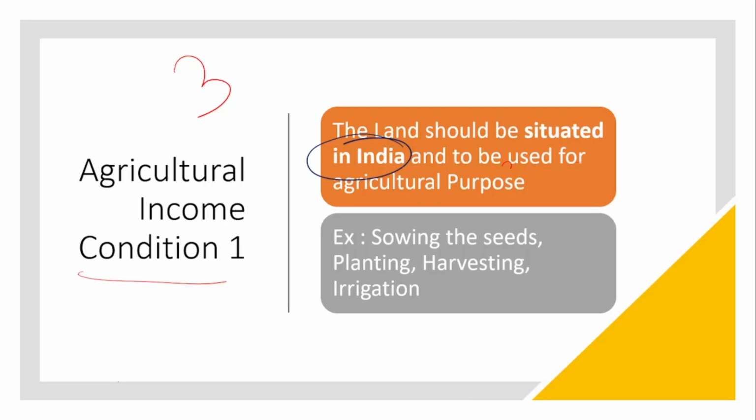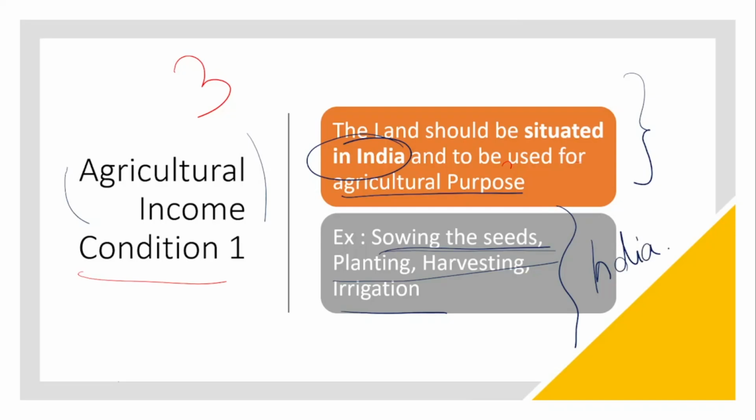Then whatever land is situated in India should be used only for agricultural purposes. Then the income derived from such activity can be considered as agricultural income. The examples are sowing the seeds, planting, harvesting and irrigation. All this you should do in India. Then only it can be considered as agricultural income.